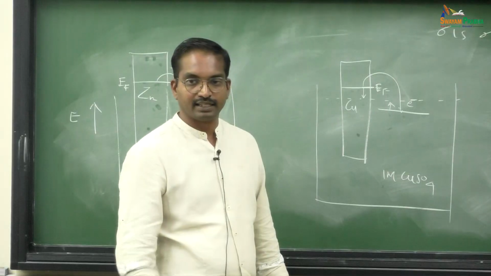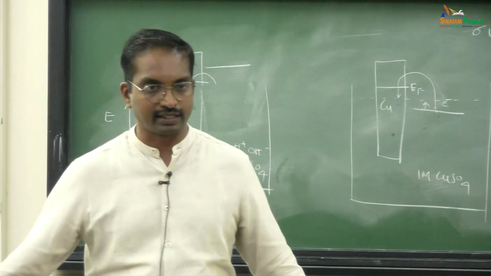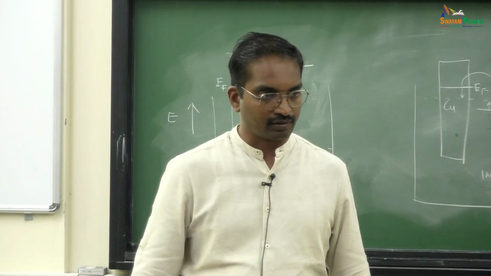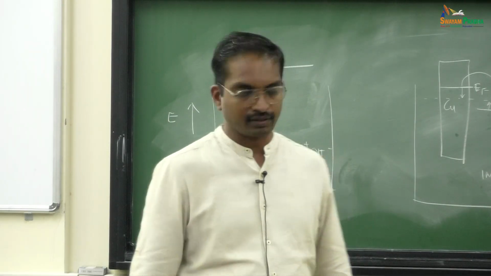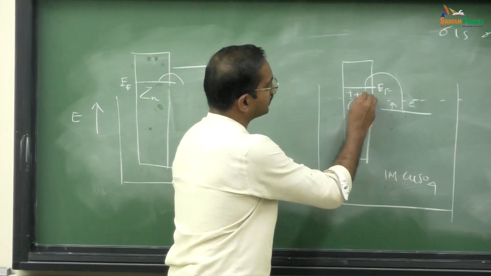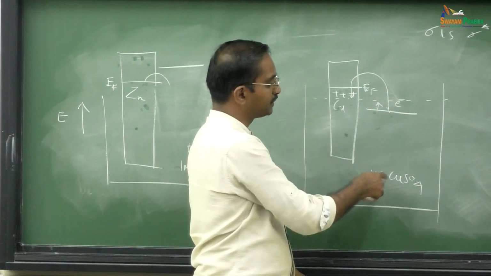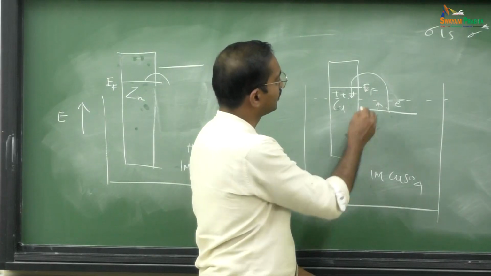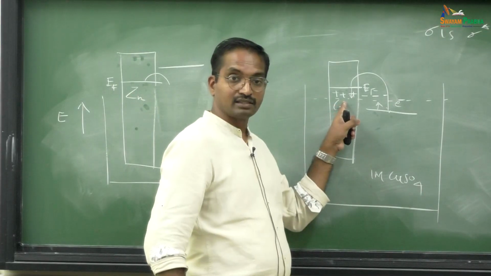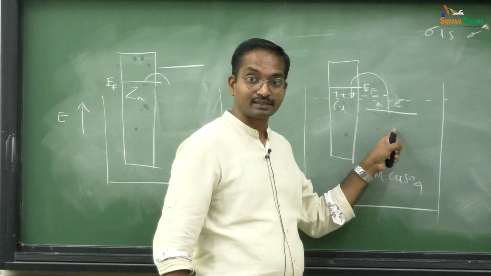By the time it reaches equilibrium, it is like your semiconductor physics, the p-n junction. What happens in a p-n junction? You have a space charge layer generated. Why? Because the electron moves from one phase to another phase, and then it creates a space charge layer. Same here. Here it moved from this phase to this phase. Then here you will have more positive charge, because the electron is lost. Some species underwent reduction, so some negative species is generated. So you will have an equivalent amount of negative charge here, correct? Here you have positive charge, here you have negative charge, am I right? So, you have a charge separation.